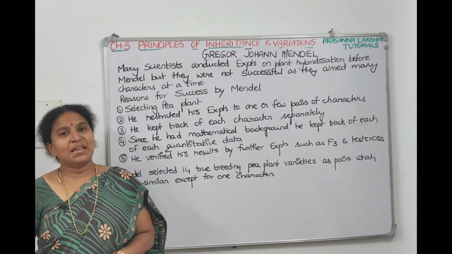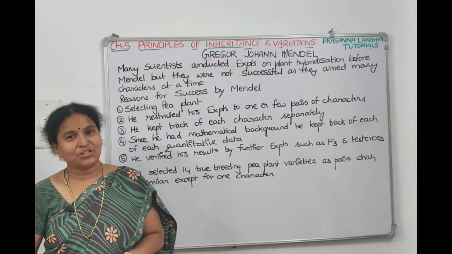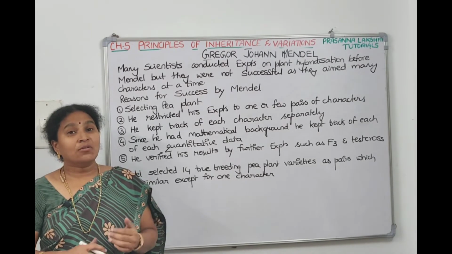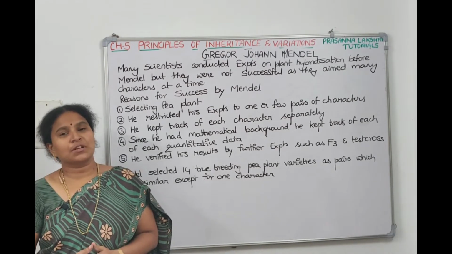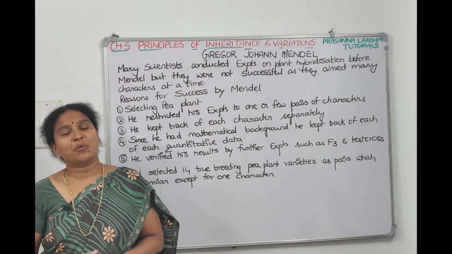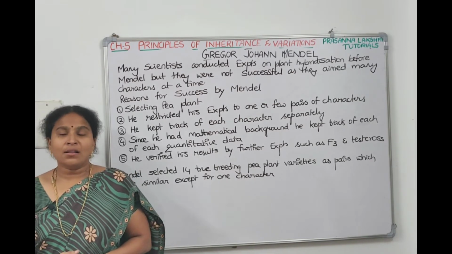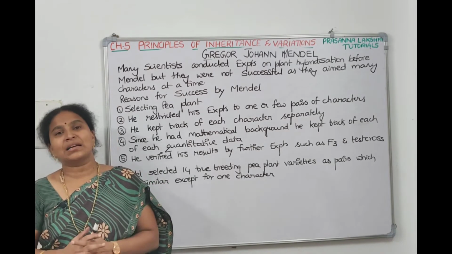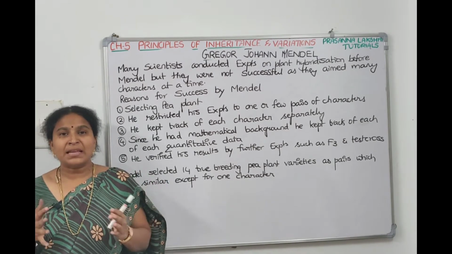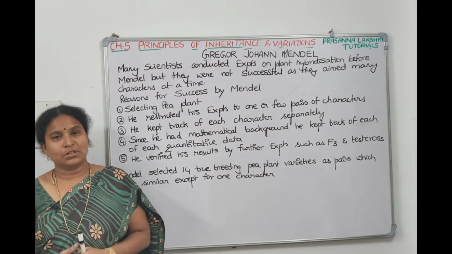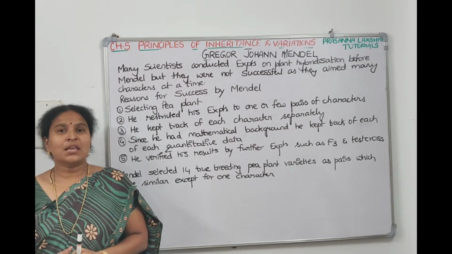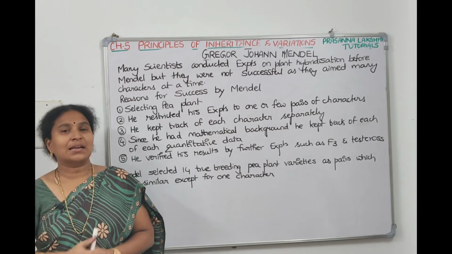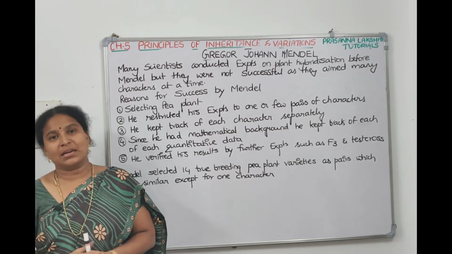Before Mendel, many other scientists also conducted hybridization experiments, not in pea plant but in other plants. Then why couldn't they propose the laws of genetics? What made Mendel propose them? All the other scientists aimed to work on many characters at a time, so they were not able to give conclusions. Whereas Mendel worked on only 1 or 2 characters at a time, so that he could get accurate data.